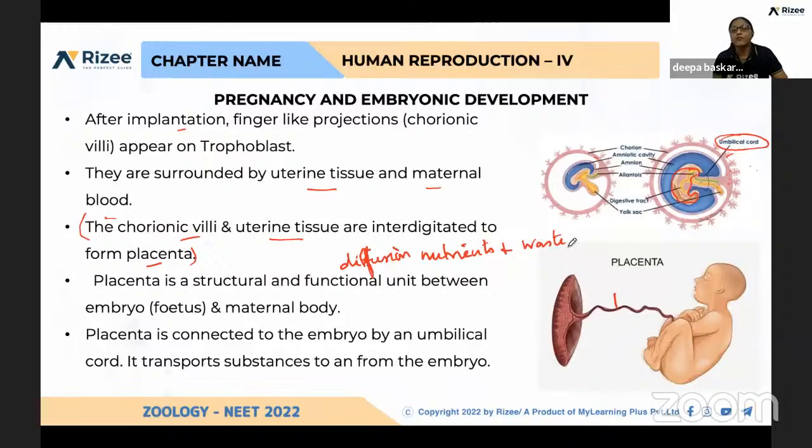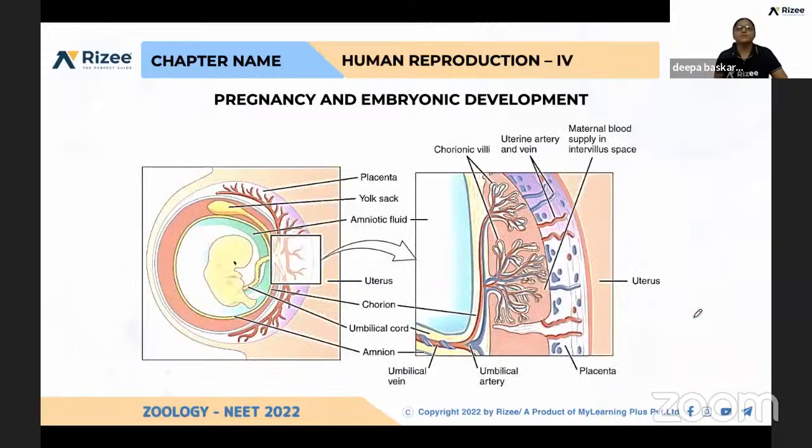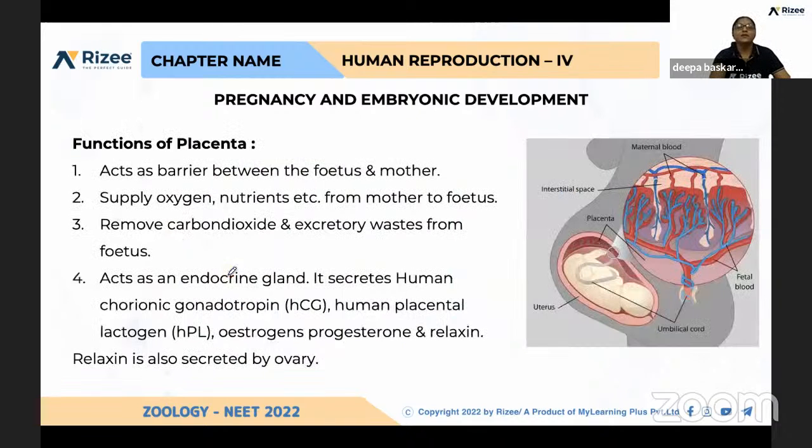Diffusion of nutrients and waste materials happens through the placenta. The placenta is connected to the fetus by the umbilical cord. Imagine villi-like structures which can absorb and transport to the umbilical cord, and the umbilical cord transports the nutrients to the fetus. Then development takes place.